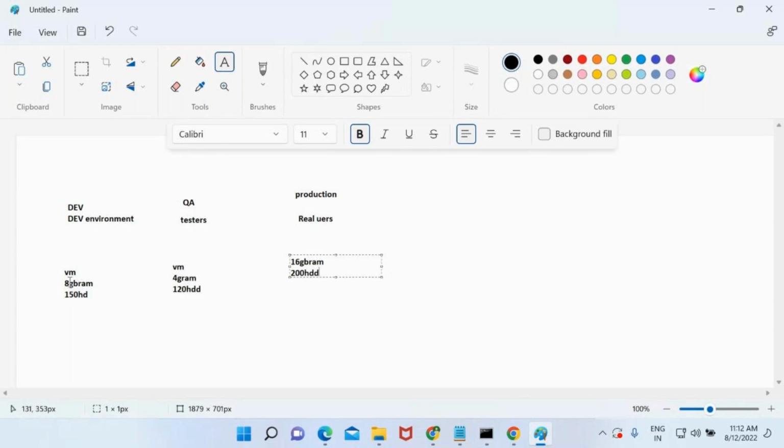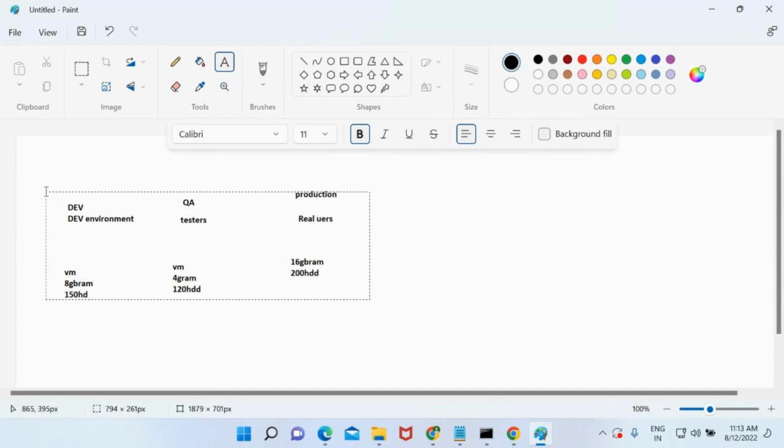Since it is 8 GB RAM, the performance will be very fast here. For example, they have developed one redbus.com. If it is 8 GB of RAM, they will be able to get that application very fast. If you run the same kind of application in 4 GB RAM, it will take 20 seconds, right? In dev, if it is 10 seconds, in QA it is going to take 20 seconds. But in production, 5 seconds. Is this going to give you any kind of a good impression?